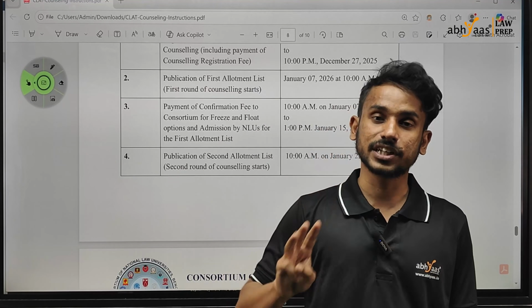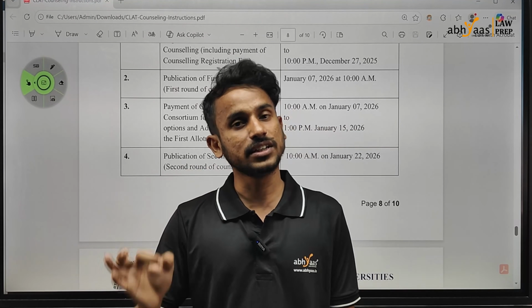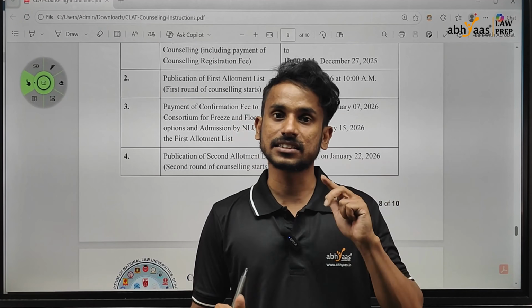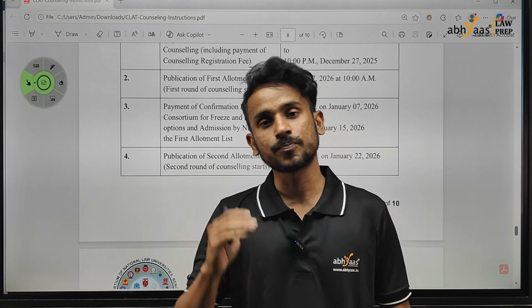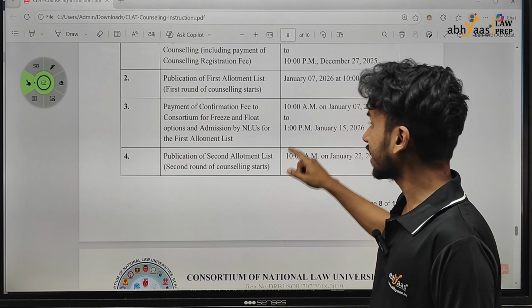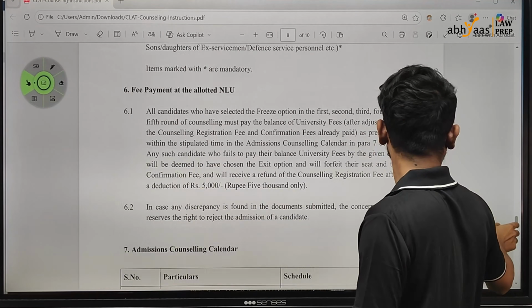Also, with regards to the first 3 rounds, the refund policy is also different. We'll discuss the refund policy, but for now, you have to understand that the first list, second list, and third list are treated as one class. The fourth and fifth lists are treated as a separate class, right? So we have been given 3 options here.